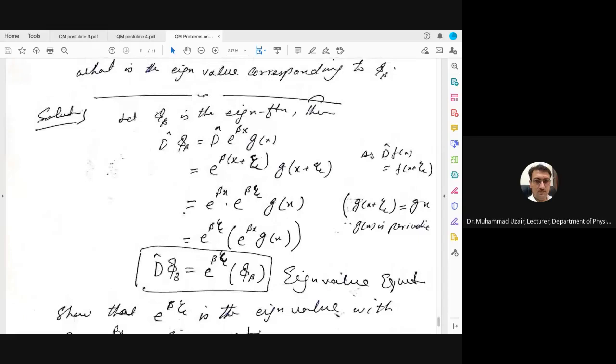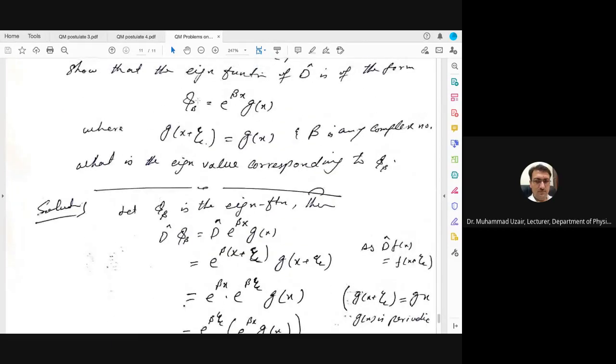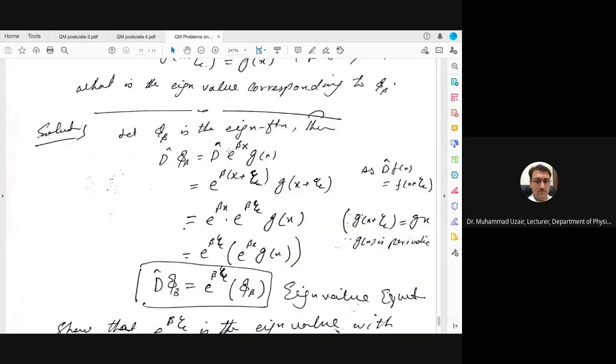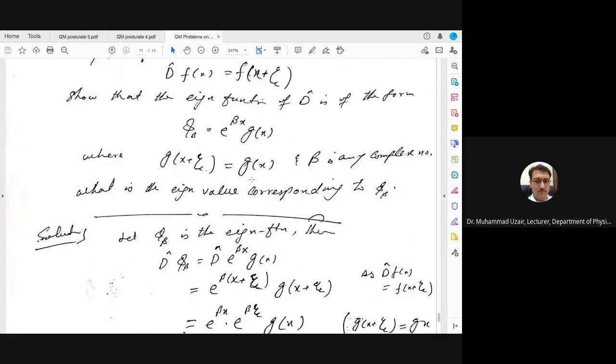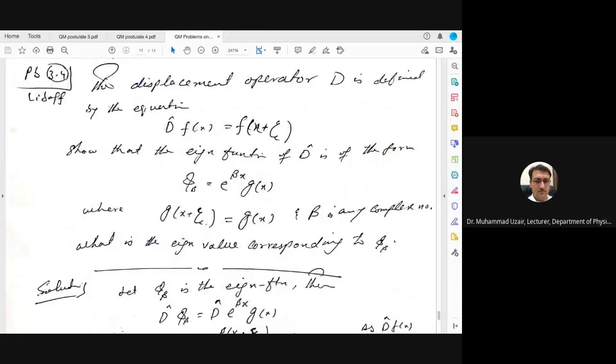So what we do: psi of x is the eigenfunction, then D psi of x. If we take this eigenfunction, which is equal to e power beta x into g of x, and operate with the D operator on both sides, we already know that it will change this x into x plus zeta, because D is defined as an operator which changes a function depending on x so that the function will depend on x plus zeta.